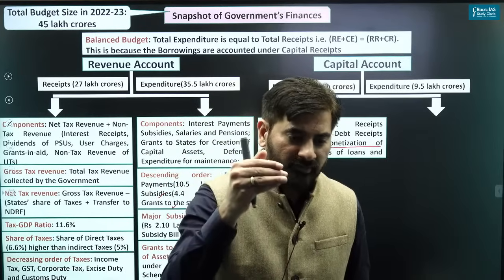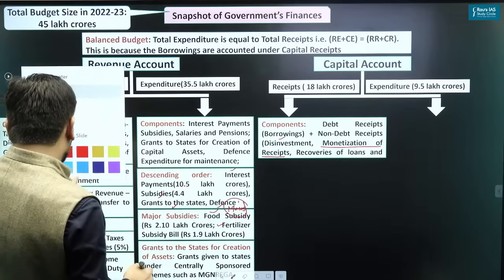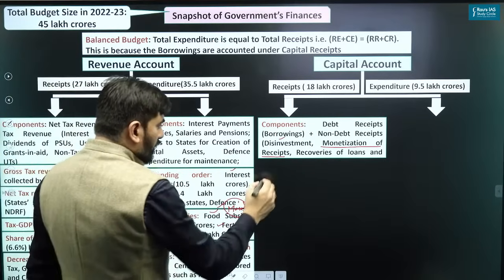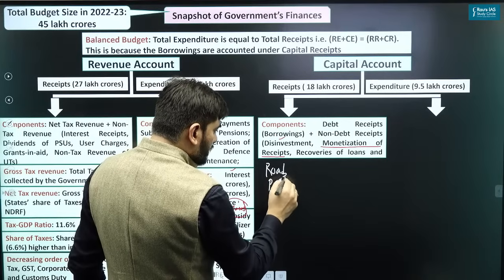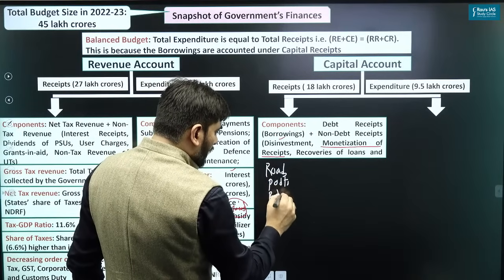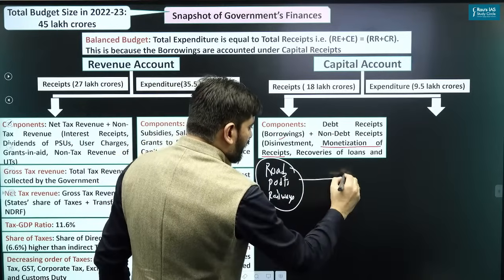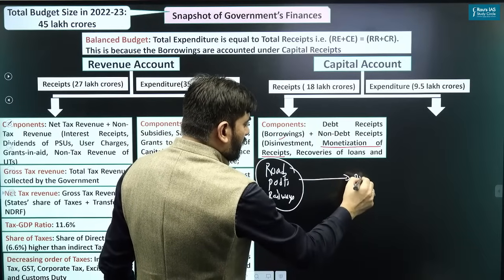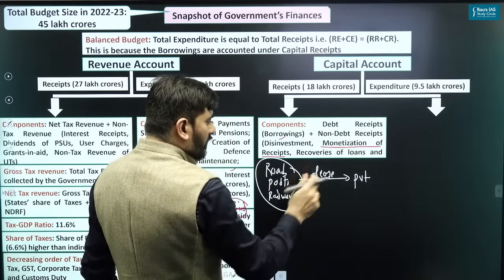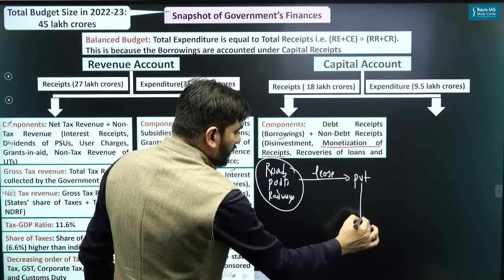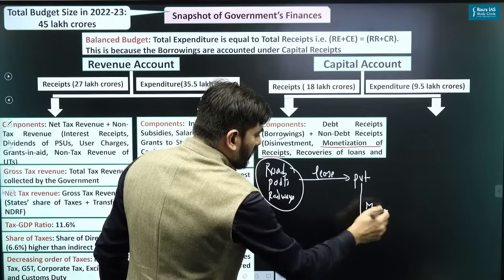Like you have some assets created by the government, like let's say roads, ports, railways, the railway infrastructure which is created by the government. This the government may transfer to the private sector. The government is just leasing it out to the private sector, so the private sector will in turn give money to the government.